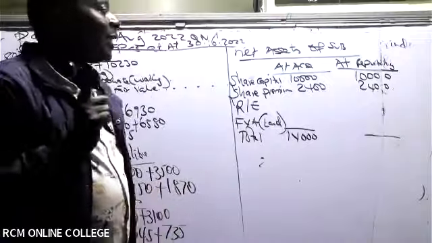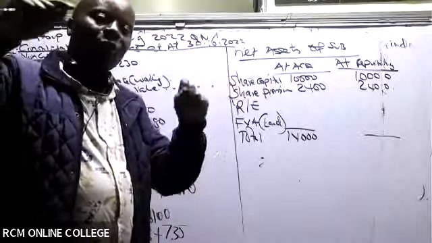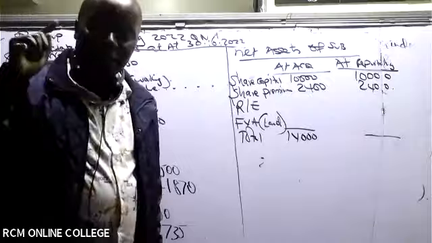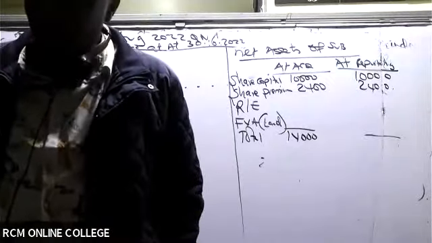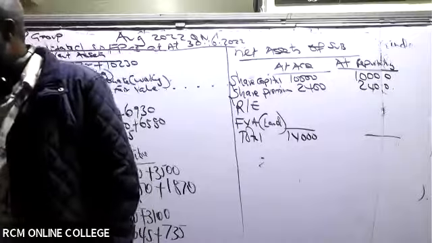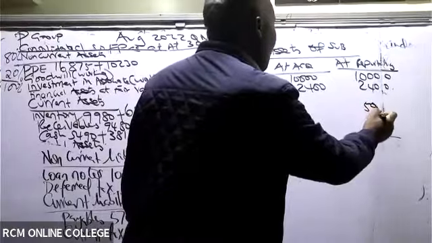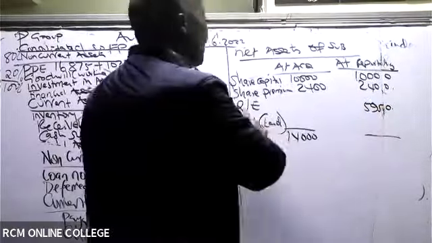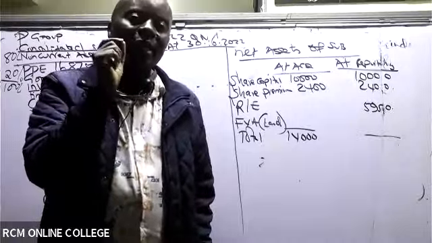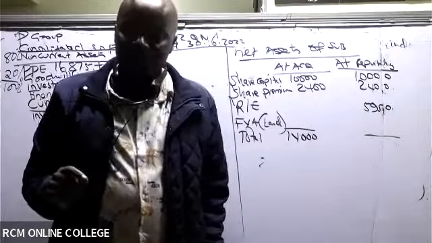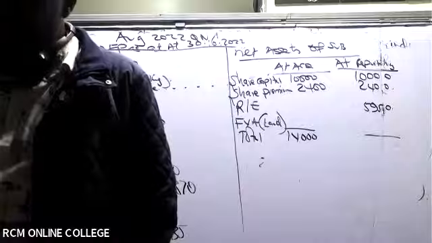How about retained earnings? Retained earnings at reporting. Go to the equity section of your balance sheet. At reporting, how much do we have there? 5,950, right? But now there is something that you guys have to be very cautious about. The retained earnings of the subsidiary as at the date when we were acquiring this subsidiary, when you got that 60%, are you able to see the retained earnings that prevailed there?